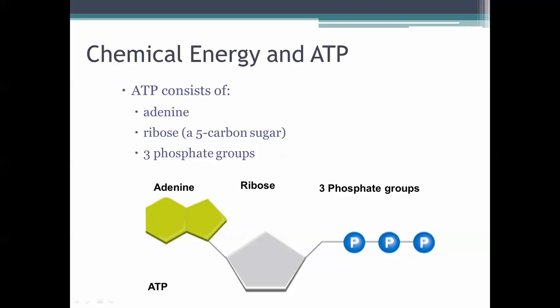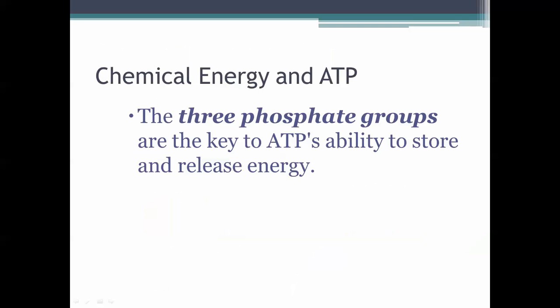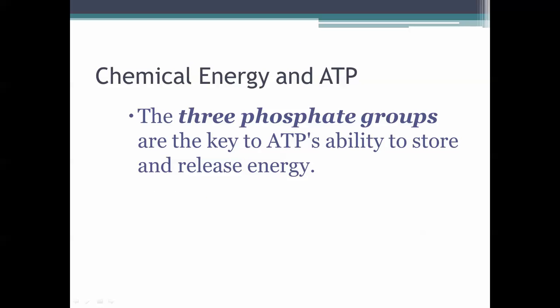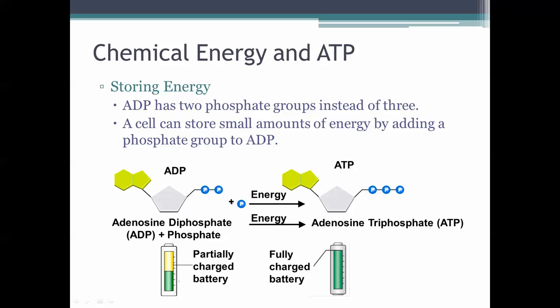So these 3 phosphate groups on the end are going to be the most important. As you can see, our next slide here says the 3 phosphate groups are the key to the ATP's ability to store and release energy. So again, going back, these 3 phosphate groups on the end are going to be the most important part. And the reason why they're the most important part we'll see in a second, but we're just going to talk about how this setup kind of helps the cell store energy.